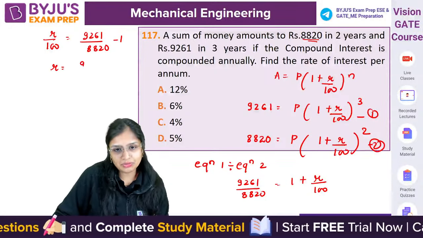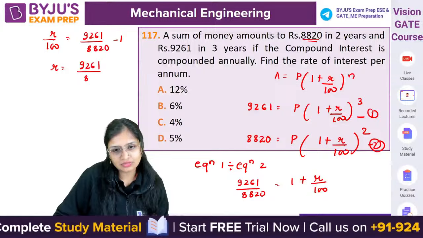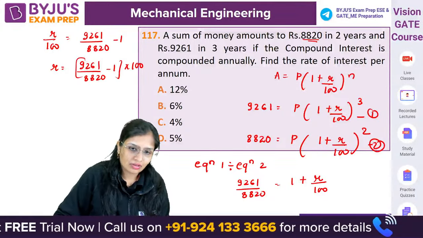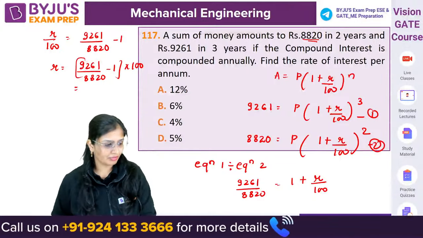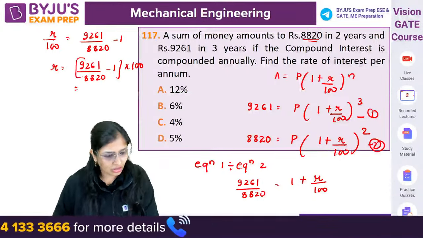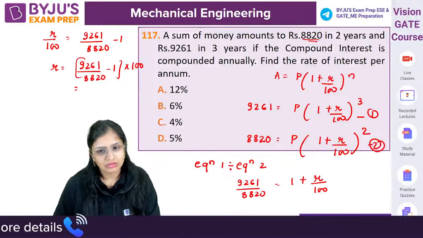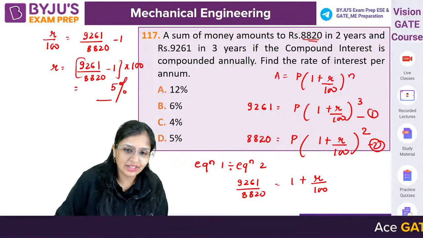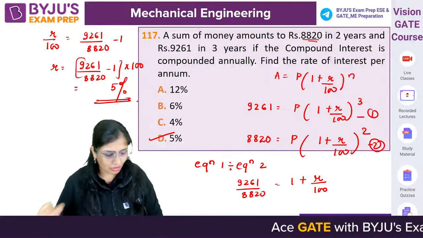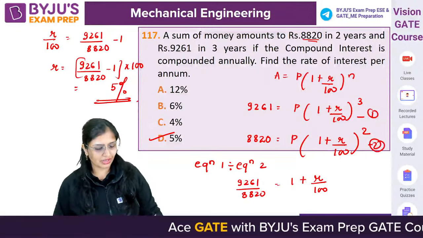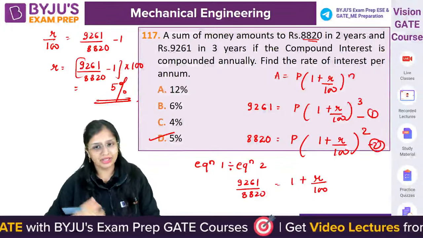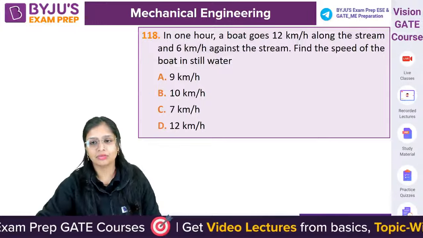Rate of interest will be how much are you getting, guys? Solve it and tell me. When you solve it, you will get 5% as the rate of interest. You have to be very quick in solving. 5% you will get.